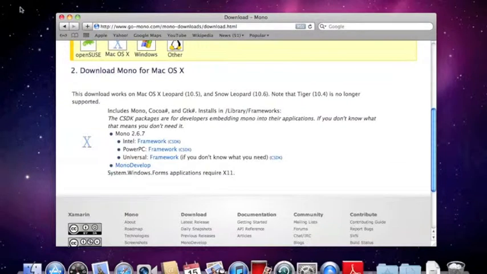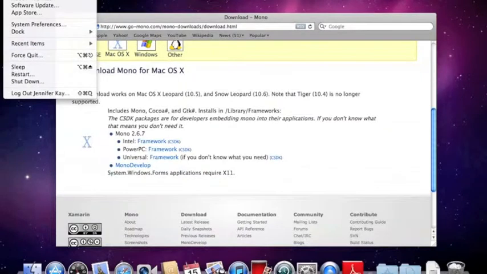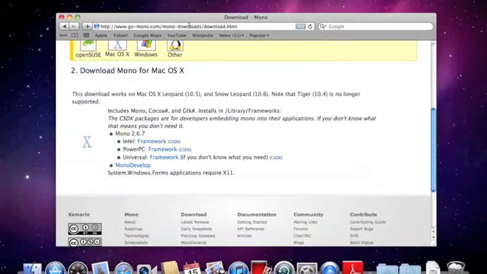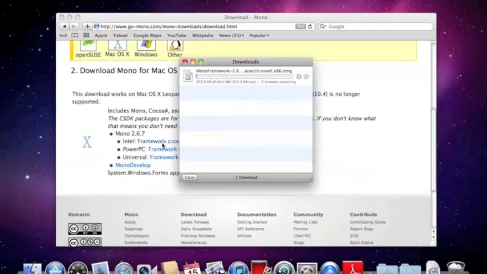99% of Macs these days are Intel. If you're not sure, you can go up to the Apple menu and click on About This Mac, and it'll tell you. I have an Intel. So we will download that Intel framework. And it takes a minute to download it.